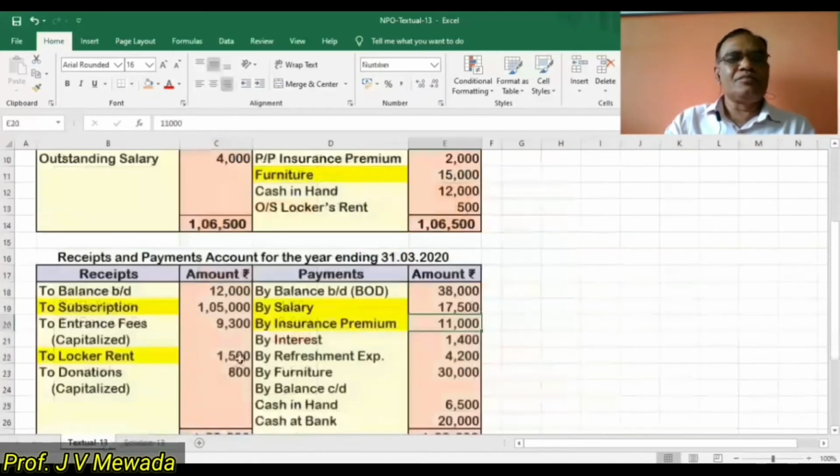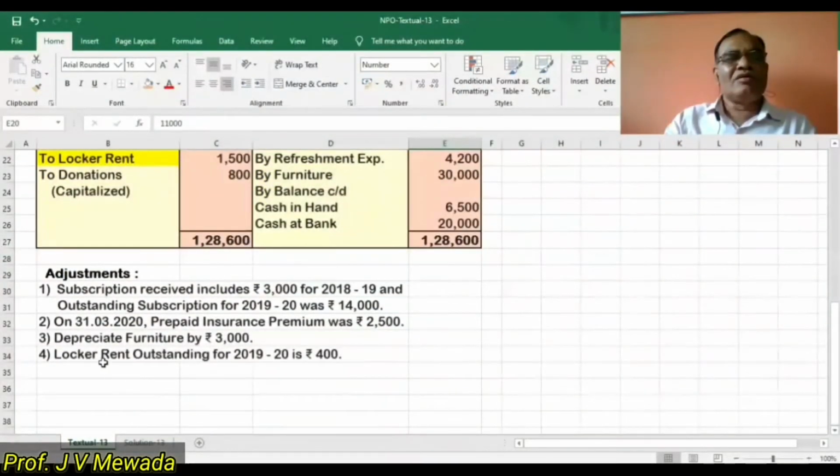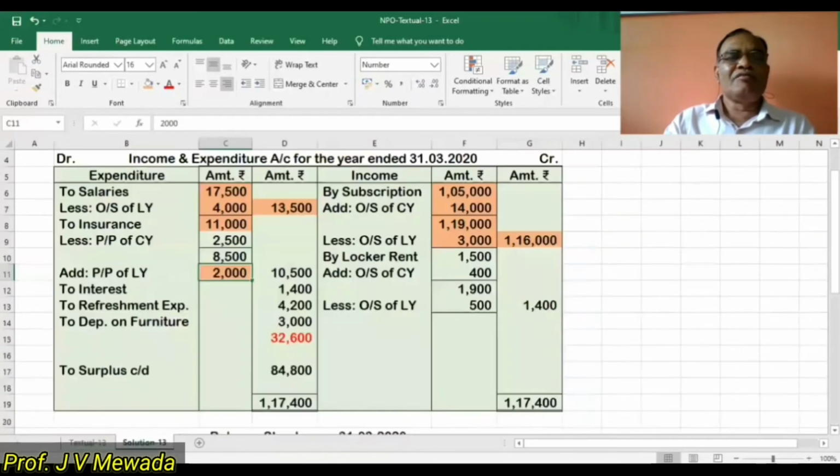And now, yes, prepaid insurance for the current year is 2,500. So in this year, we have paid in advance 2,500. So minus prepaid, as per our normal rule. The total is now 8,500 minus, add 2,000 is 10,500.